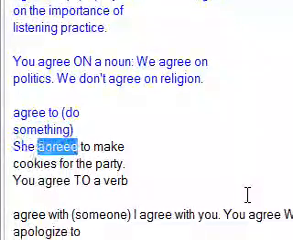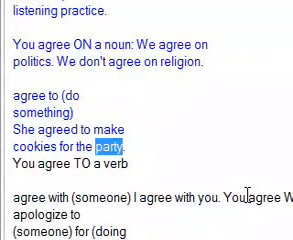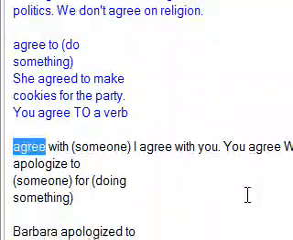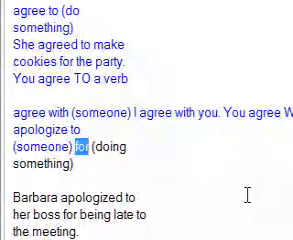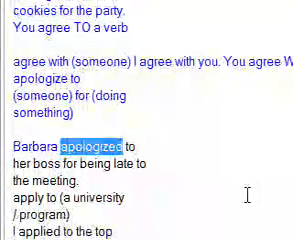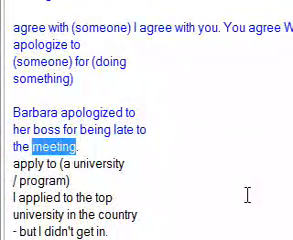Agree to do something. She agreed to make cookies for the party. You agree to a verb. Agree with someone. I agree with you. You agree with a person. Apologize to someone for doing something. Barbara apologized to her boss for being late to the meeting.